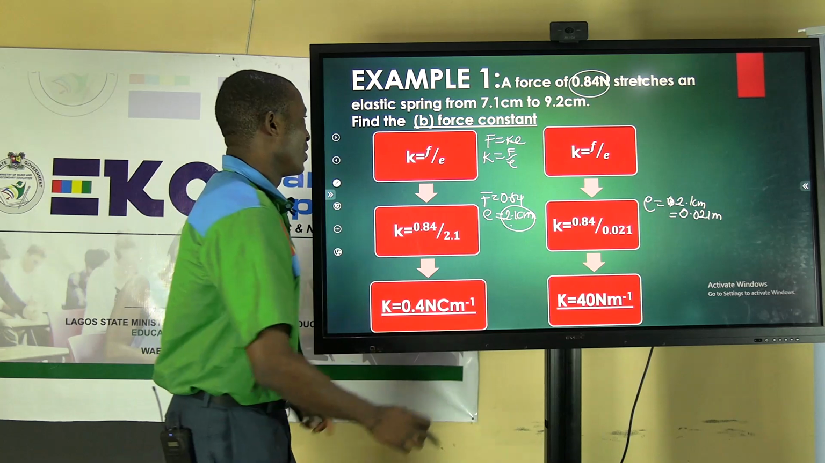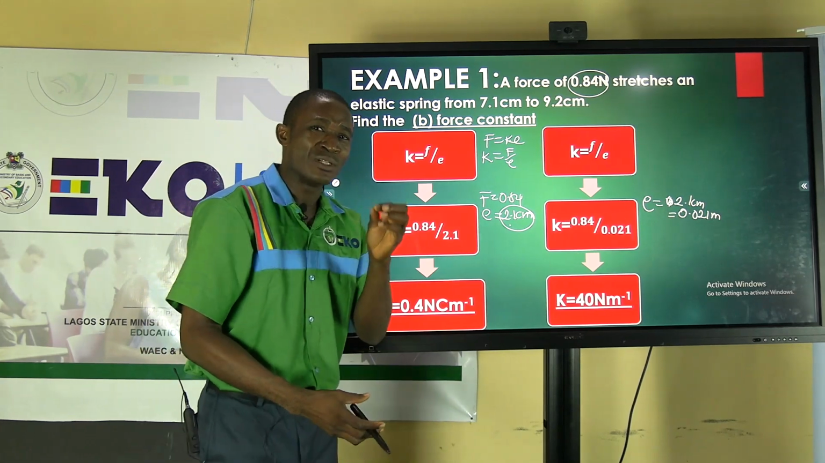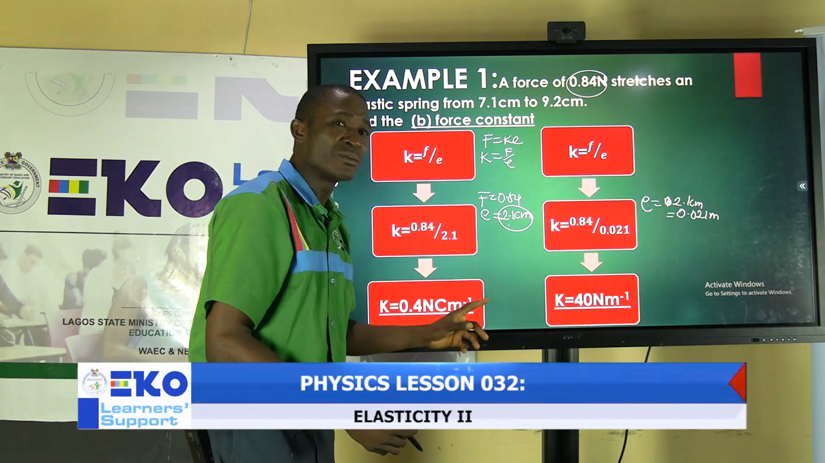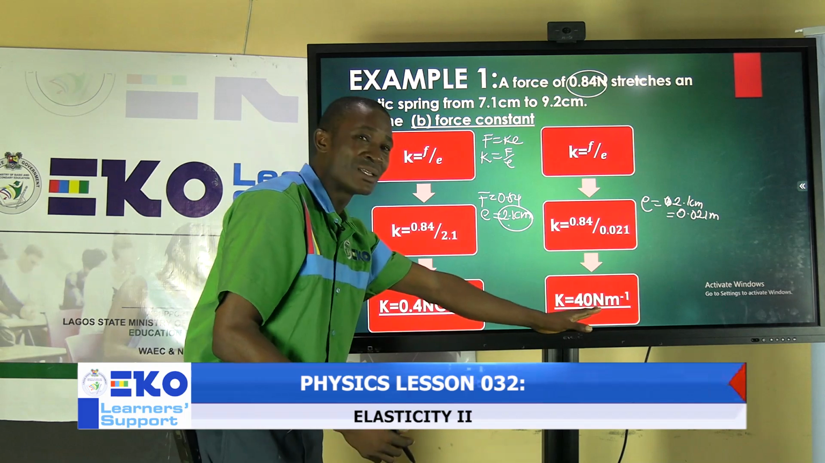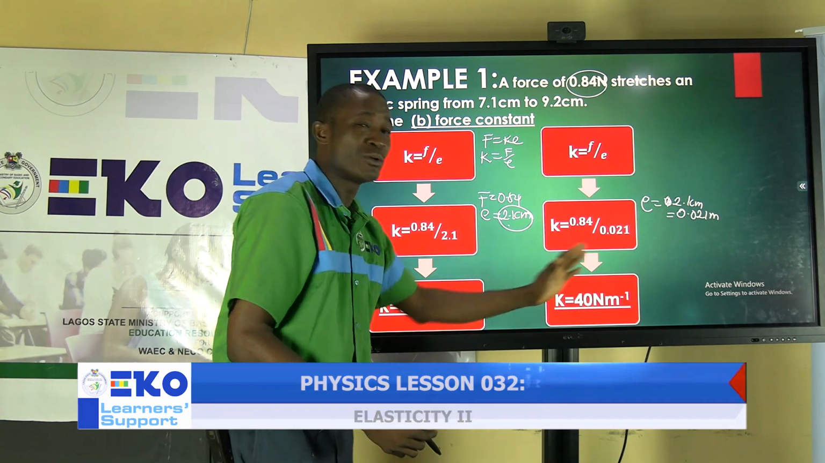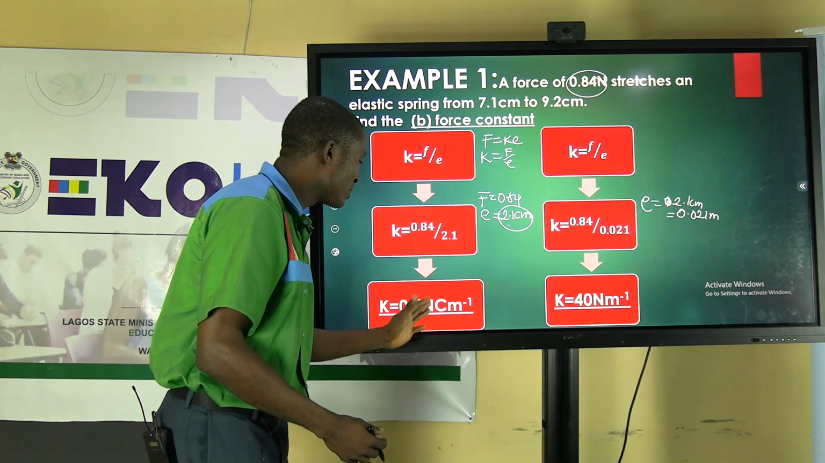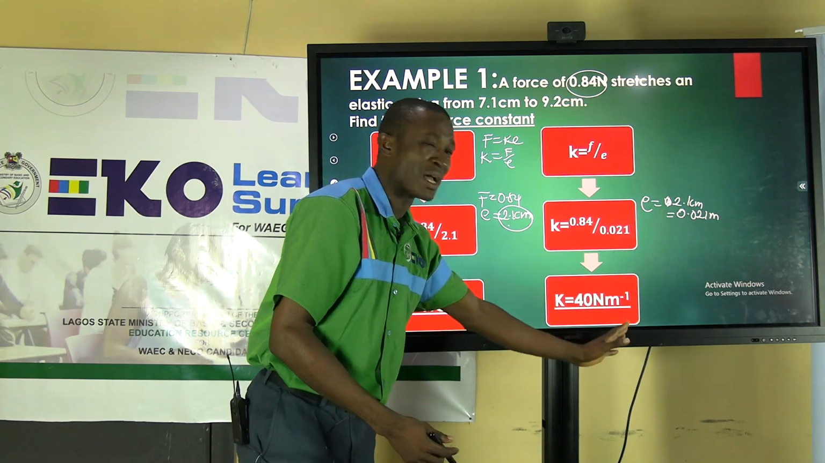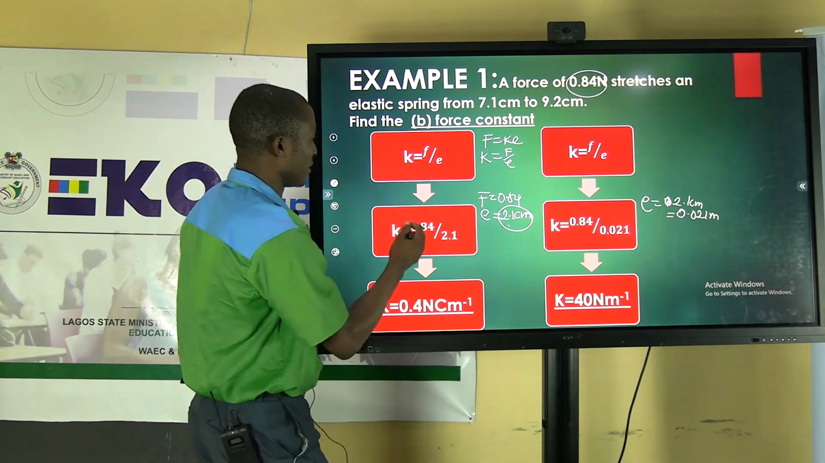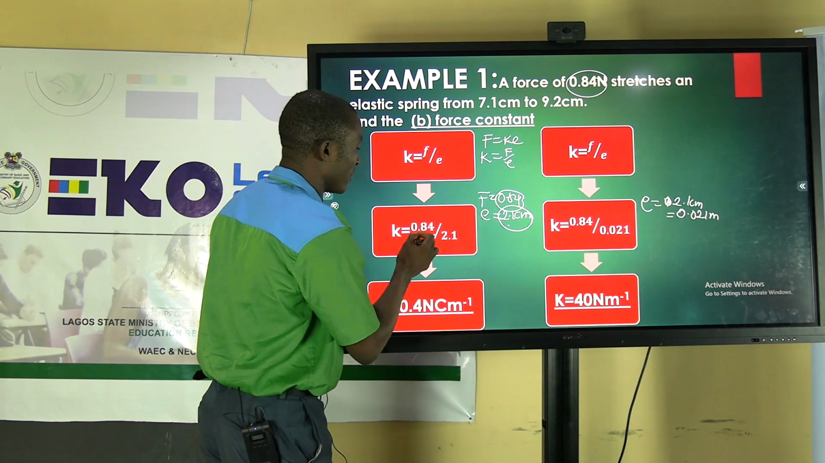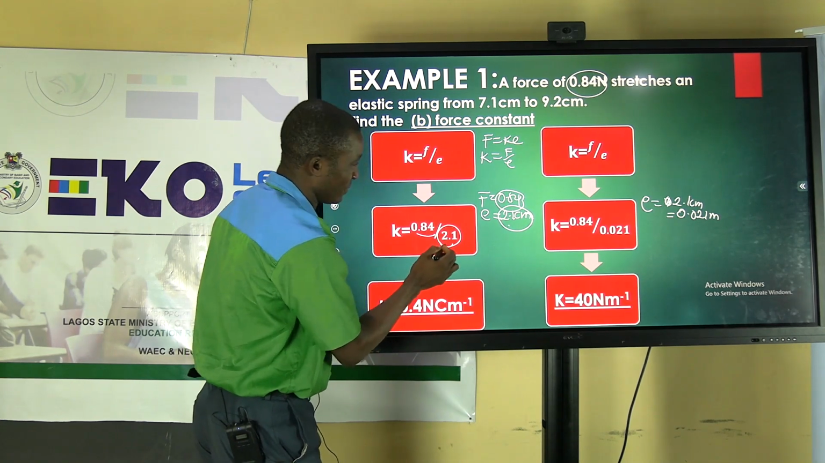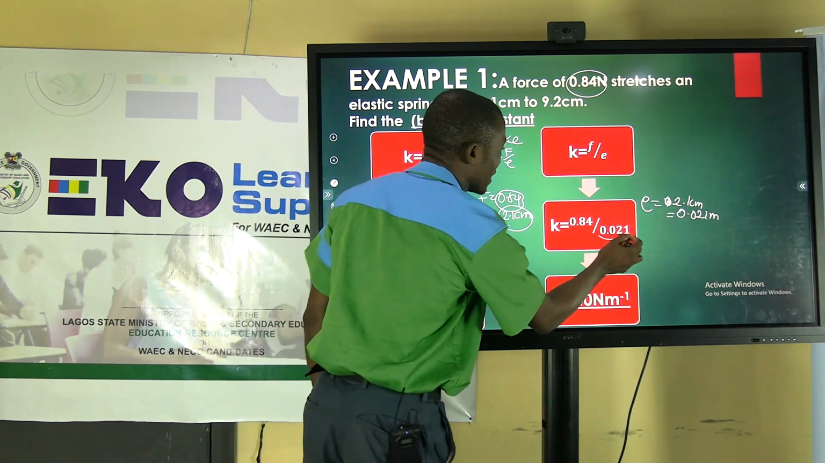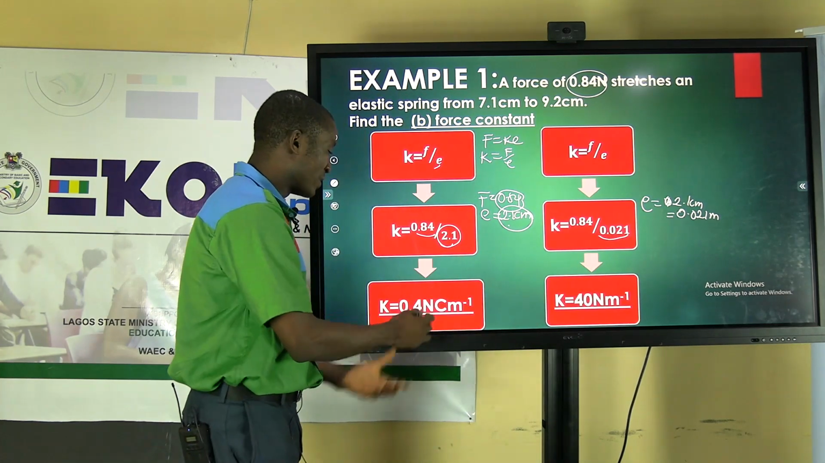Take note. If it is an objective question in your WAEC or NECO, and your options have any of these units, that will determine the approach you're going to make use of. If your unit is in Newton per centimeter, you use this approach. If your answer is in Newton per meter, you use this approach. The force is 0.84. What is changing is the value of the extension. If you leave it in centimeter, you have 2.1. If you change it to meter, you have 0.021. When you use a calculator to divide, you're going to have this.